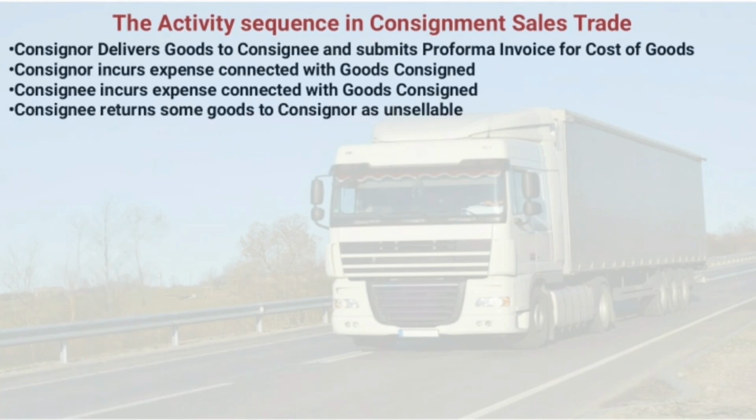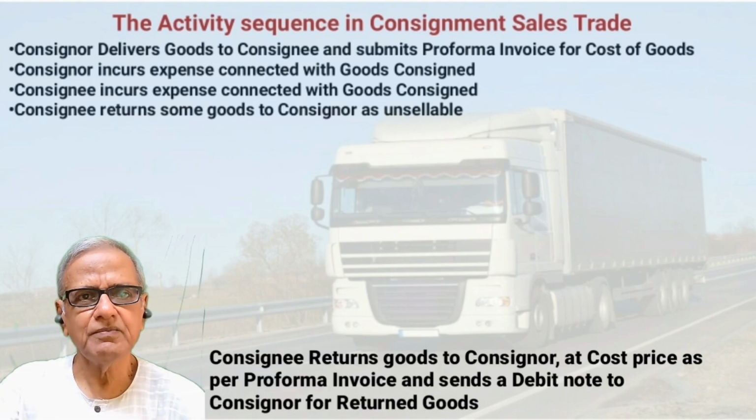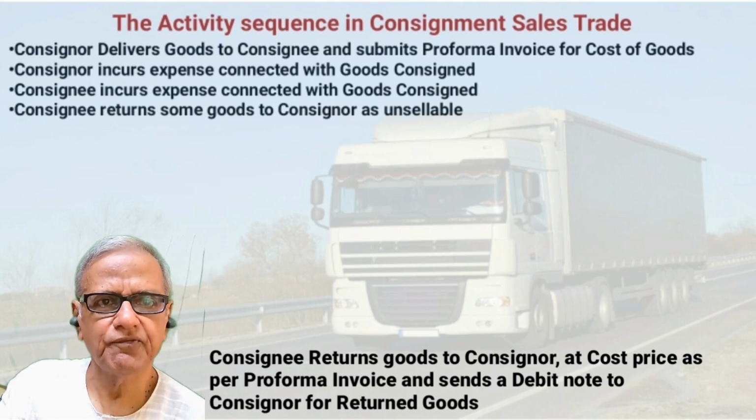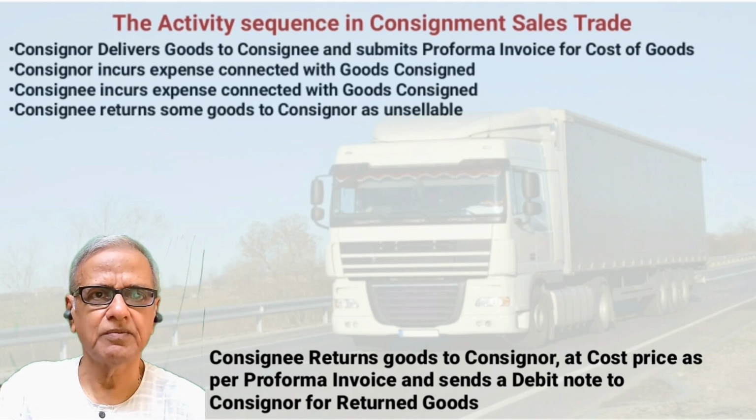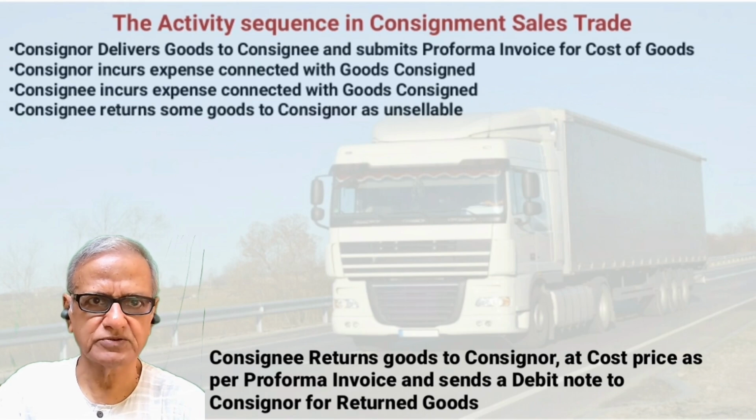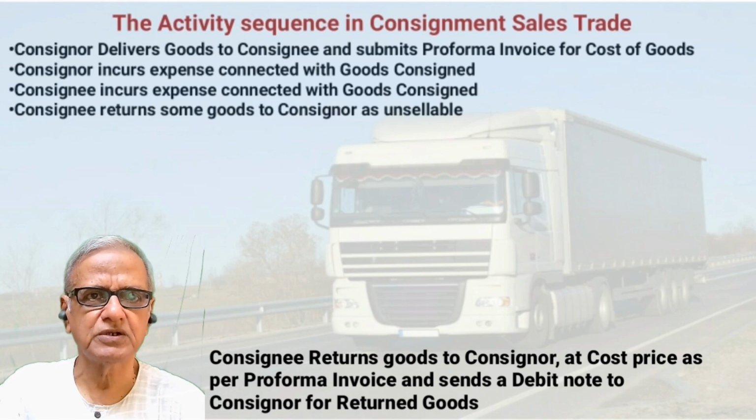Consignee returns some goods to consignor as unsellable. Consignee may return some goods if found unsellable by him due to defects or for any other reason. So he returns the unsellable goods to the consignor at the invoice price at which the pro forma invoice was made by the consignor.